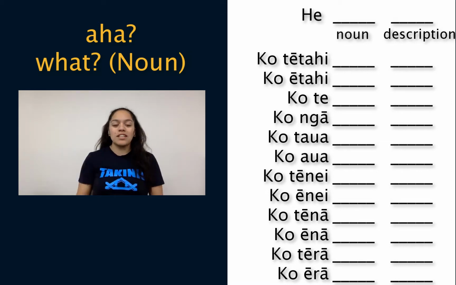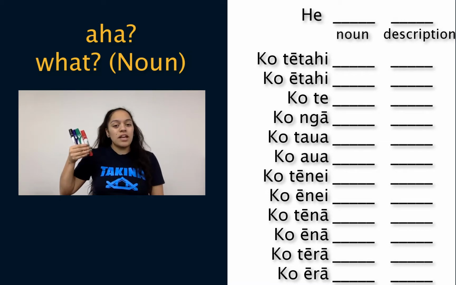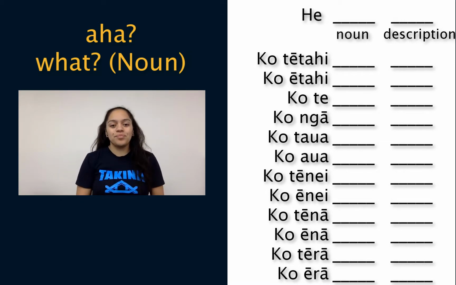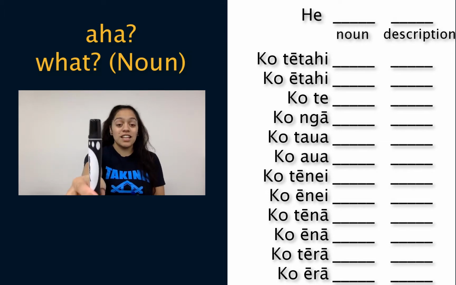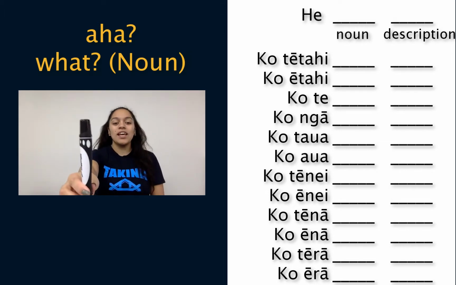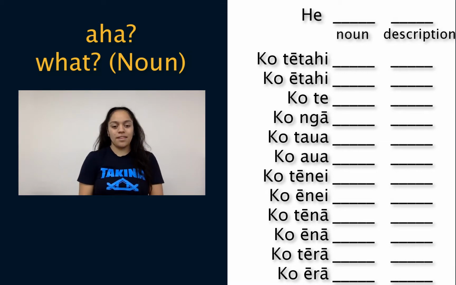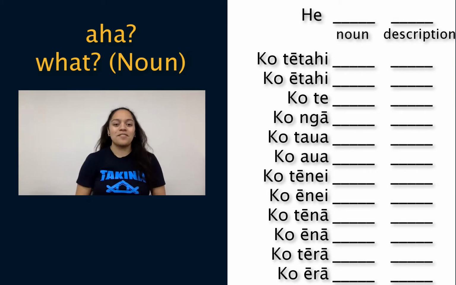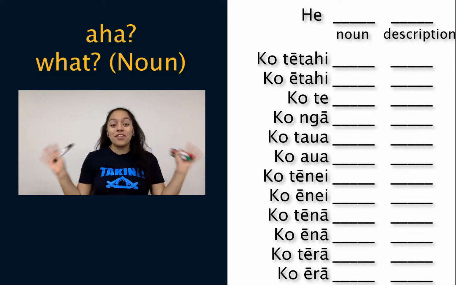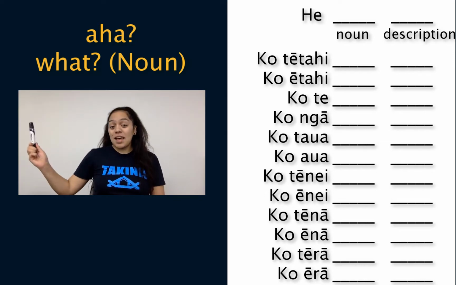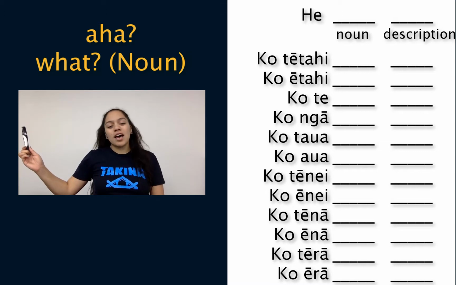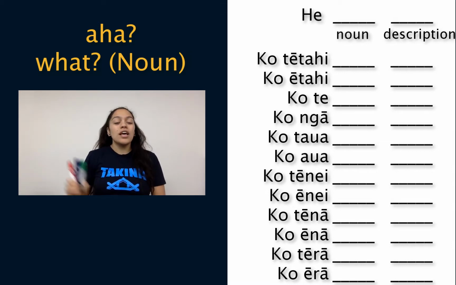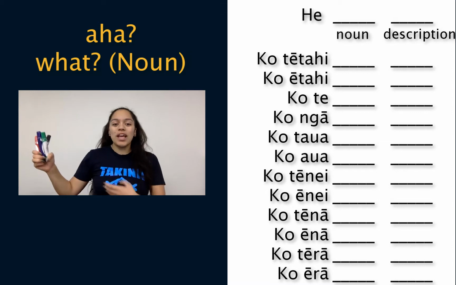Remember in your nei space. It's these pens, ko ēnei pene. Say this pen is near you and I'm talking to you. It's that pen by you, ko tēnā pene. It's those pens by you, ko ēnā pene. Now, outside of our nei and nā space, we have rā. It's that pen over there, ko tērā pene. It's those pens over there, ko ērā pene.